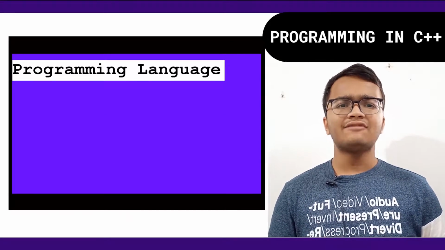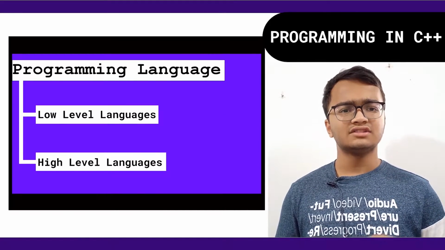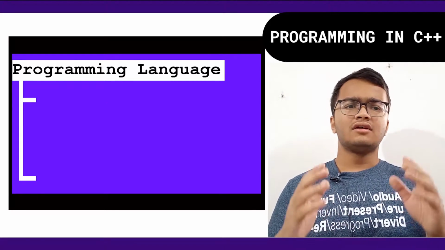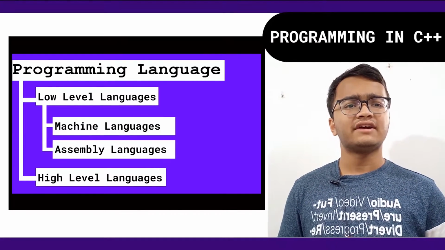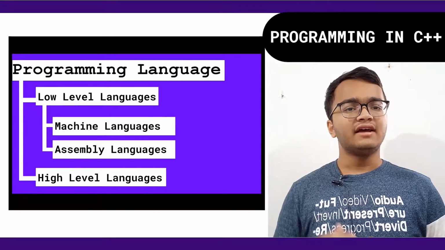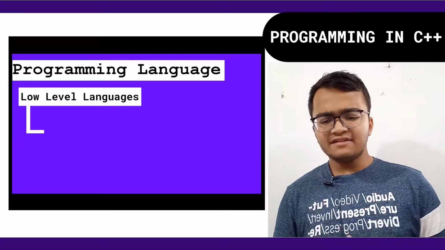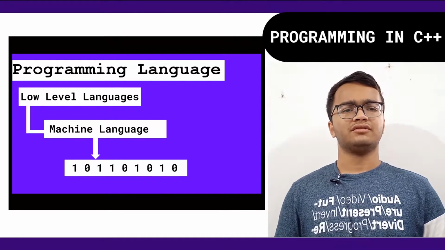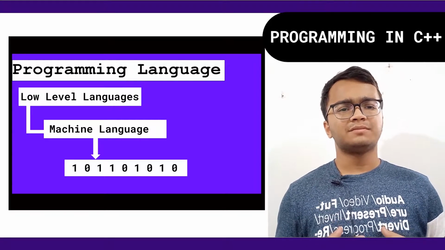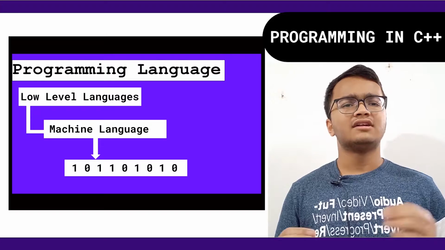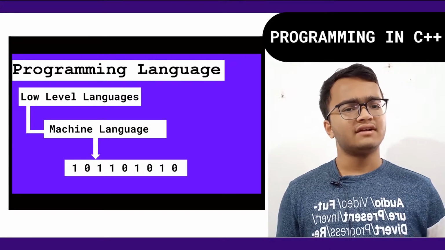Now the programming languages are classified into two categories. One is the low level language and the other one is the high level language. Low level languages are further classified into two groups, which are the machine language or machine code, and the assembly language. Machine code is the only code which is understood by the computer. That means it's not possible for us to understand the machine code. It can only be understood by the computer and its hardware elements.